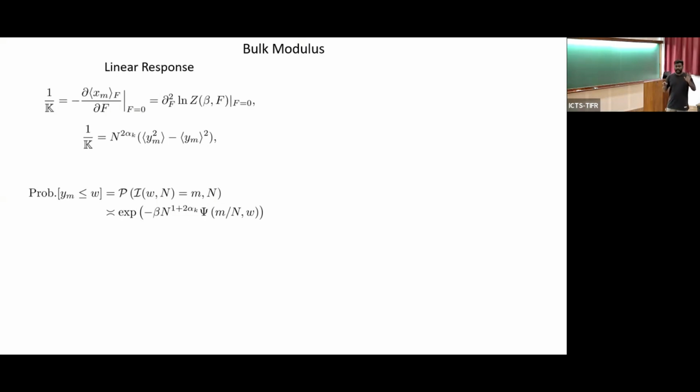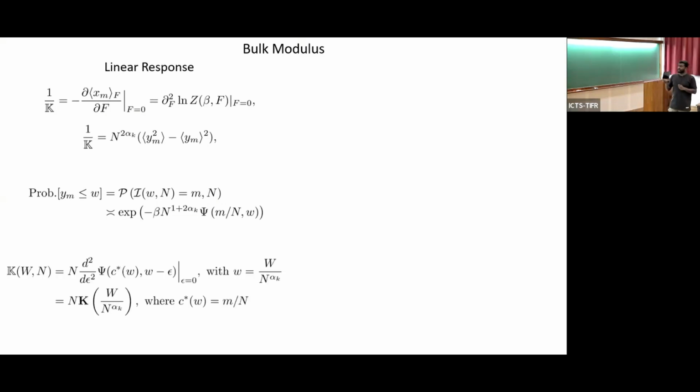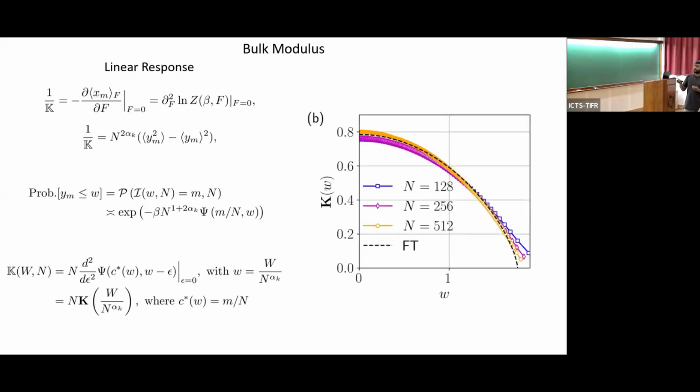Because let's say if there are m particles to the left of W, that means the position of the mth particle is at most W. That is the CDF of the position of the mth particle. And from there we can relate the CDF of the mth particle with the large deviation function for the index distribution, and from there we can compute the second moment, because from the large deviation function we can compute the variance, which is the second derivative, and from there we have the expression for compressibility. I haven't shown the expression though, and we find that it matches with the Monte Carlo simulations.